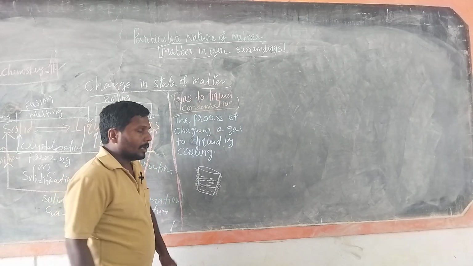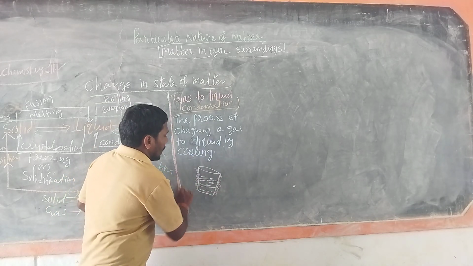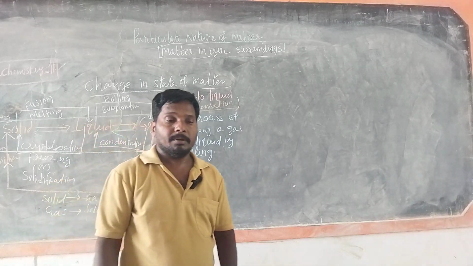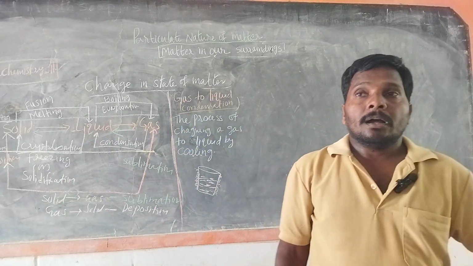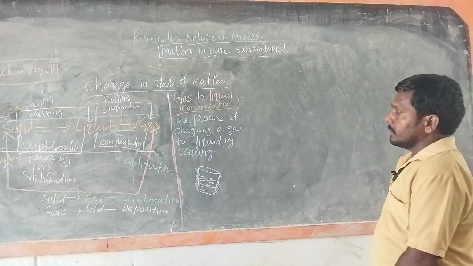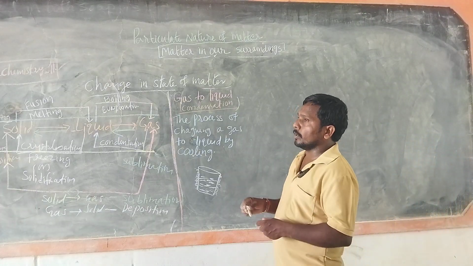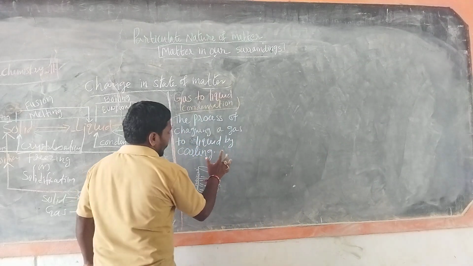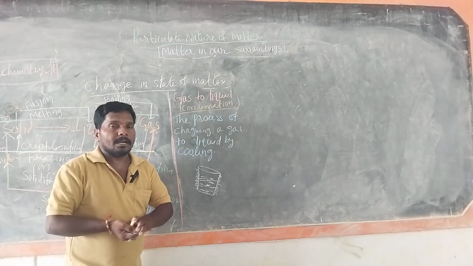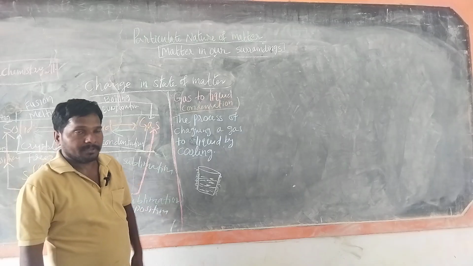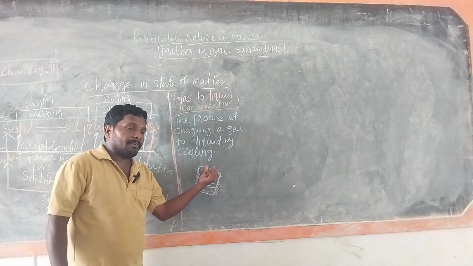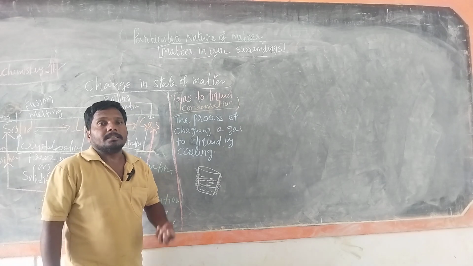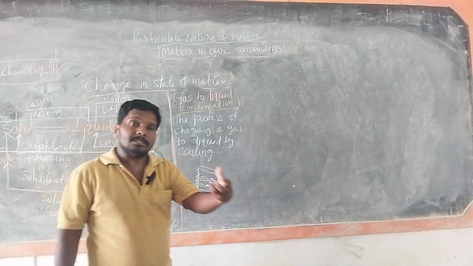Then what happened? The atmosphere contains water vapor, nothing but a gas. On cooling, that means the water vapor molecules or particles in the atmosphere touch the surface of the container, they lose energy.